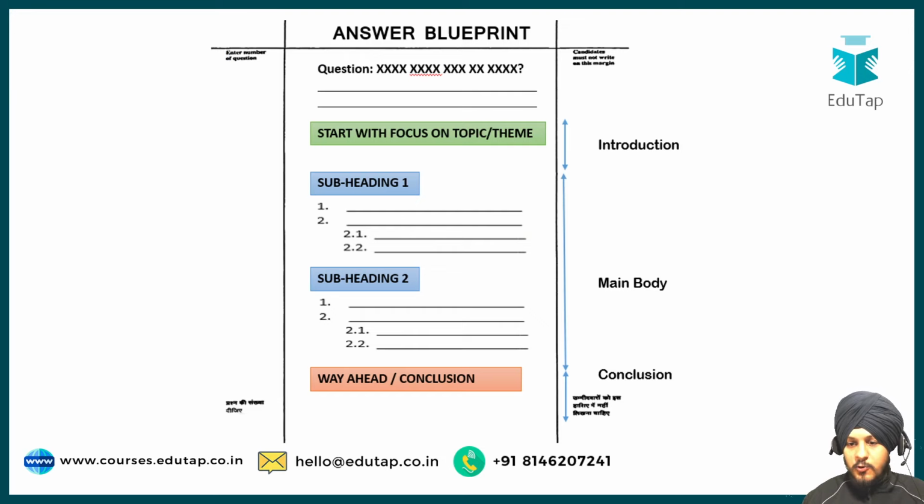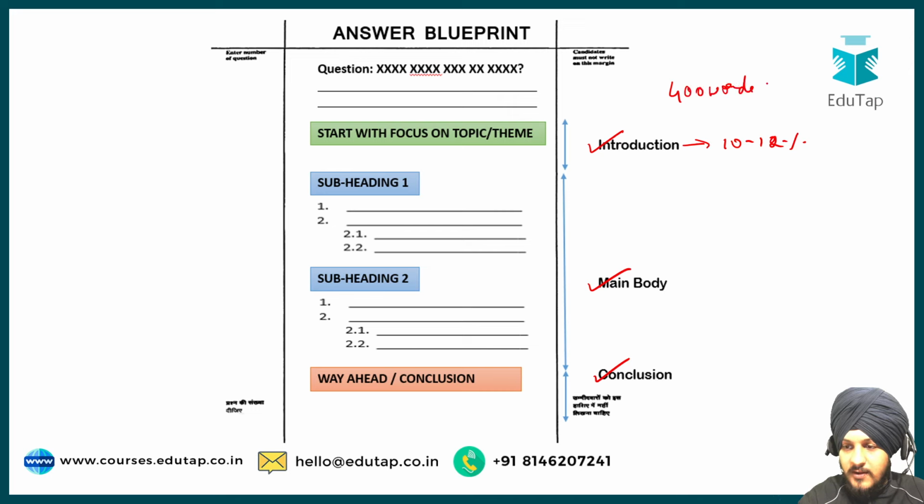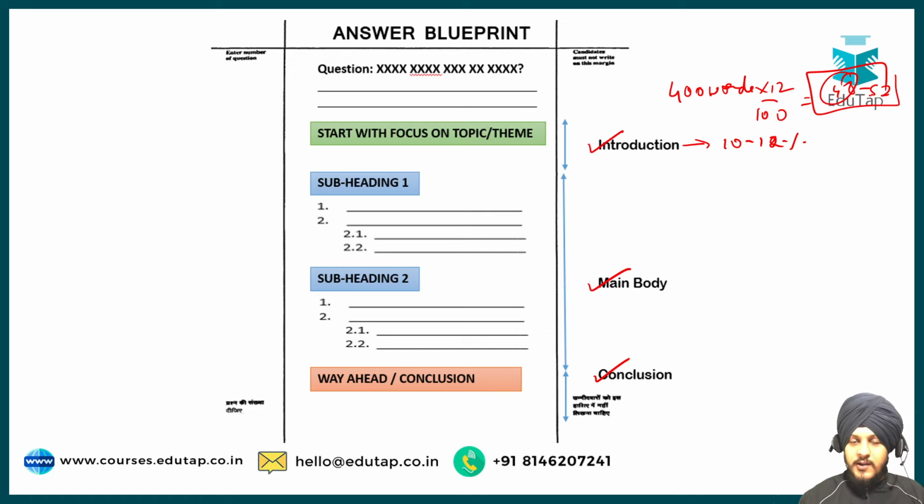Now this is the answer blueprint that you need to follow while writing your answer in the comment box and also in the exam. So you have to divide your answer in the form of introduction, body, and conclusion. The introduction should be around 10 to 12% of the total word limit. So if your question is of 400 words, you have to calculate 12%, which is 48 words. So 48 to 52 words, that's how you have to write your introduction.